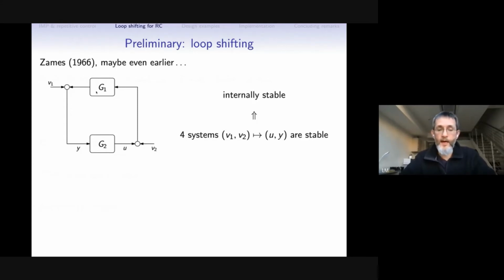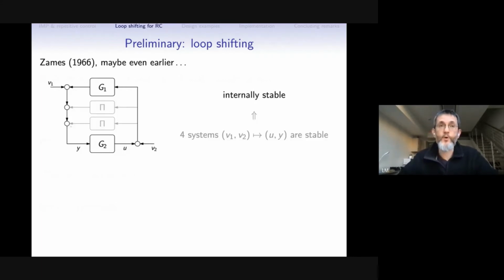Let's assume that we have the feedback interconnection of two systems, G1 and G2. Internal stability in this case is equivalent to the stability of 4 closed loop transfer functions from V1 and V2 to Y and U. And now, this is a standard configuration, and in many situations, properties of G1 and G2 might not be quite nice or easy to deal with. So Zames suggested to do the following trick.